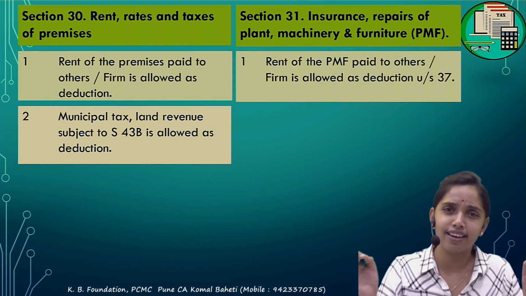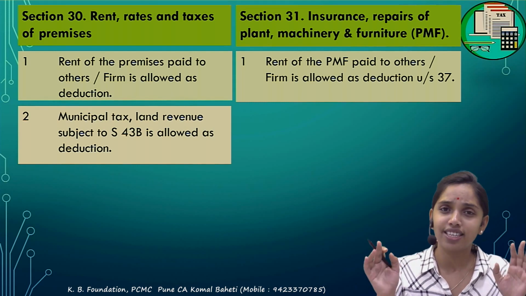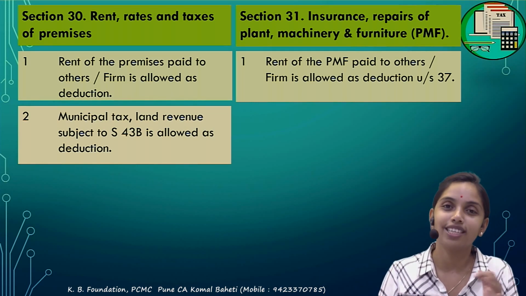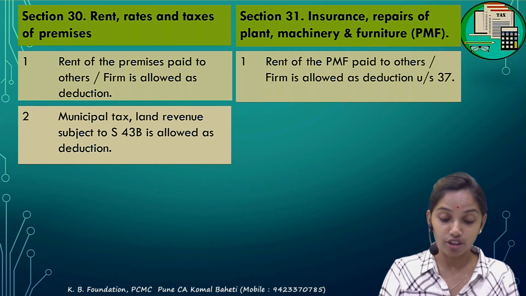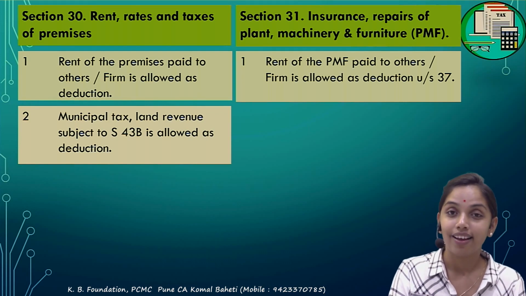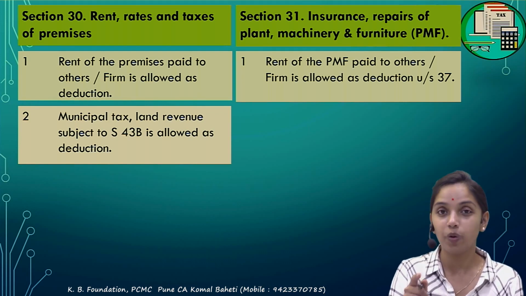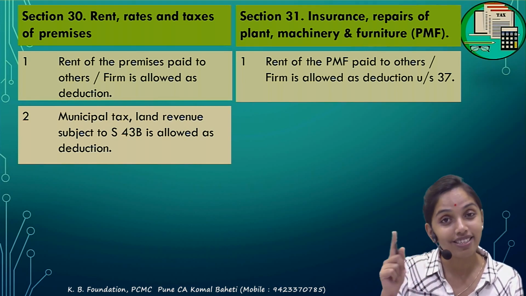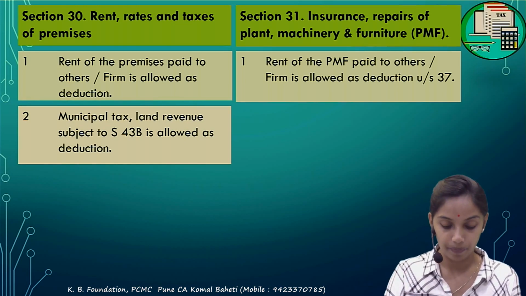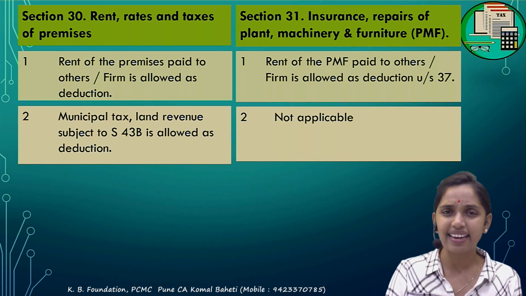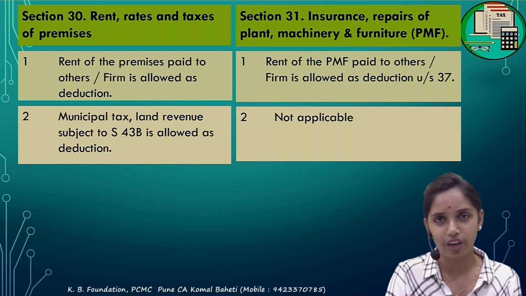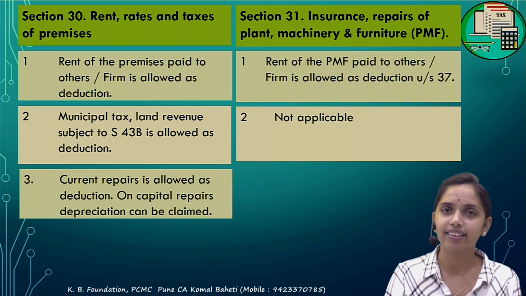All the expenses related to business would be allowed as deduction. It should be revenue in nature. All such expenditure is allowed under 37. So in 31, rent paid for the plant and machinery won't be allowed as deduction, but that would be allowed as deduction under section 37. Next, the municipal taxes and revenue paid related to the building is also allowed as deduction. Such things won't be there under the 31.